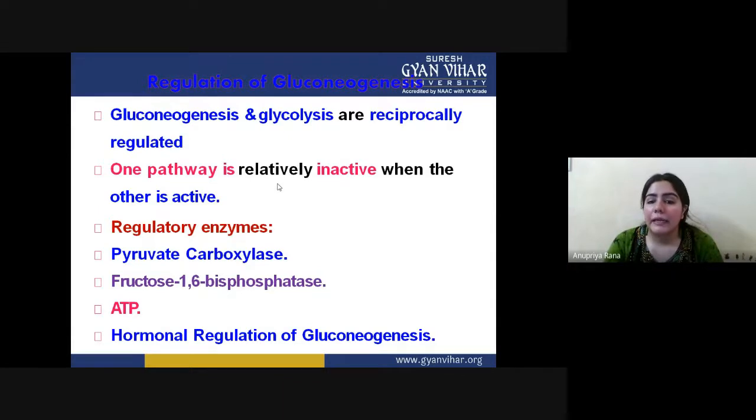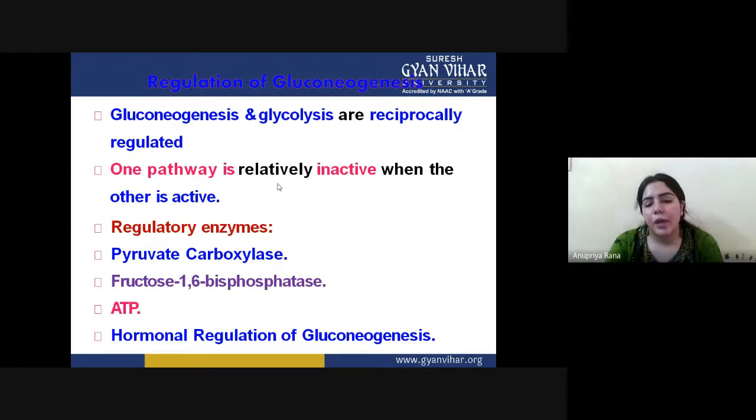One pathway is relatively inactive when the other is active. They cannot work simultaneously, at the same time. If gluconeogenesis happens inside our body, glycolysis does not take place. If glycolysis is happening inside our body, gluconeogenesis does not take place. So only one of them can take place at a time.